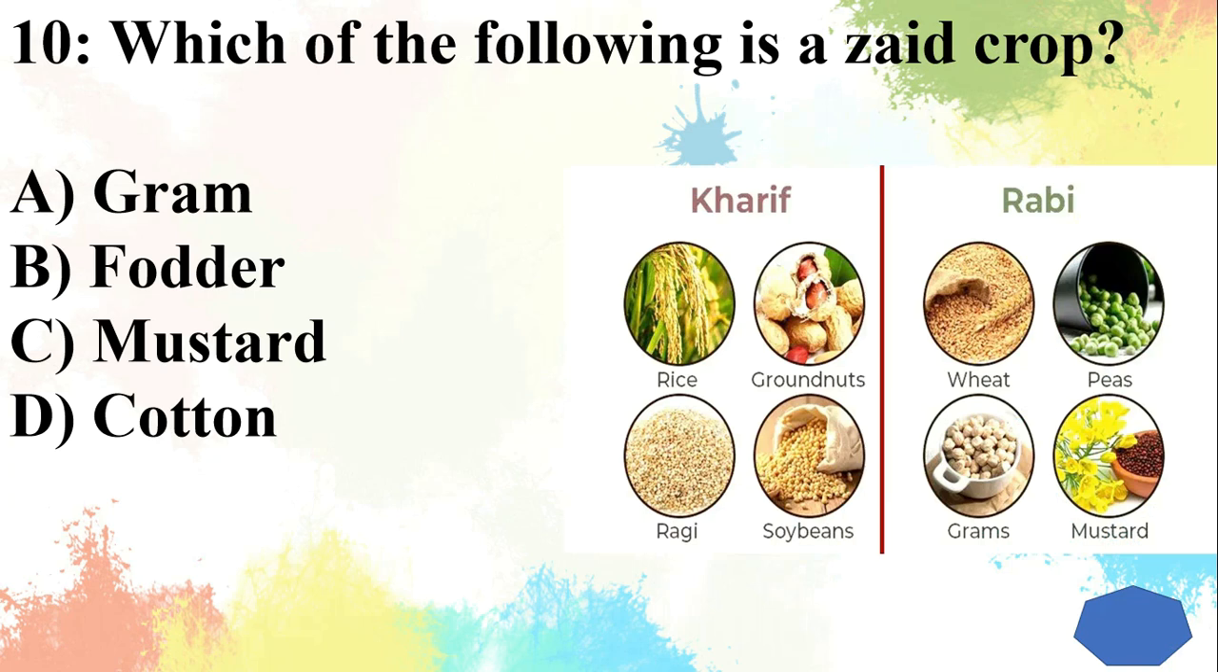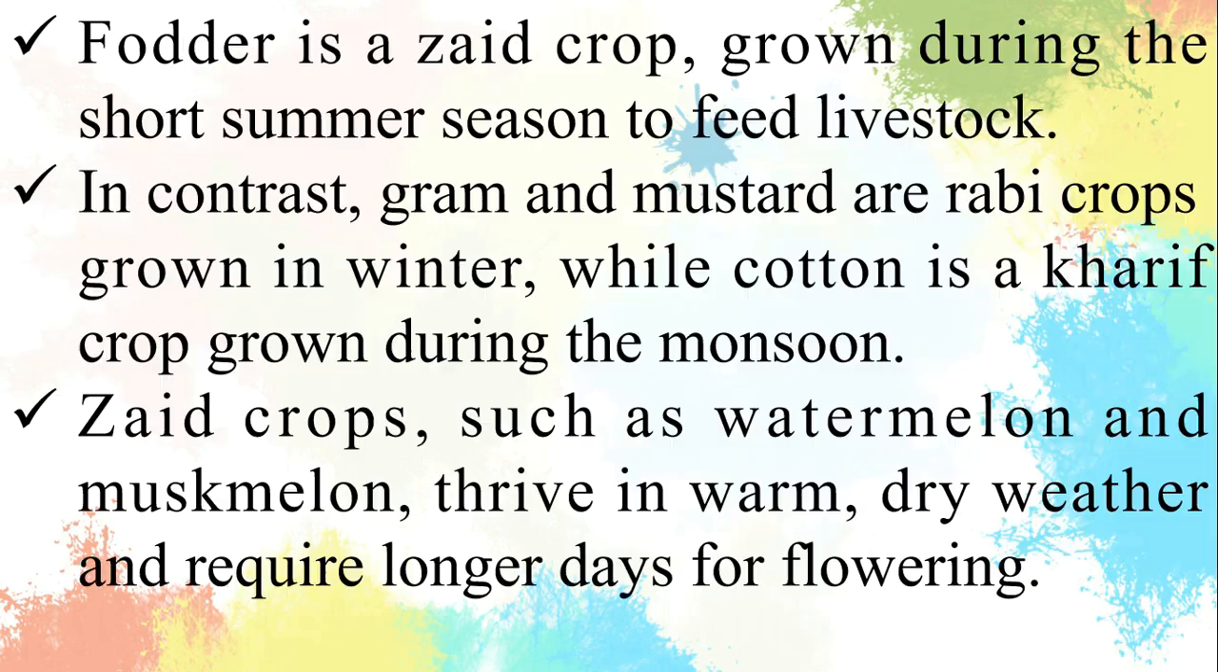Question 10. Which of the following is a zaid crop? Answer is fodder. Fodder is a zaid crop, grown during the short summer season to feed livestock. In contrast, gram and mustard are rabi crops grown in winter, while cotton is a kharif crop grown during the monsoon. Zaid crops, such as watermelon and muskmelon, thrive in warm, dry weather and require longer days for flowering.